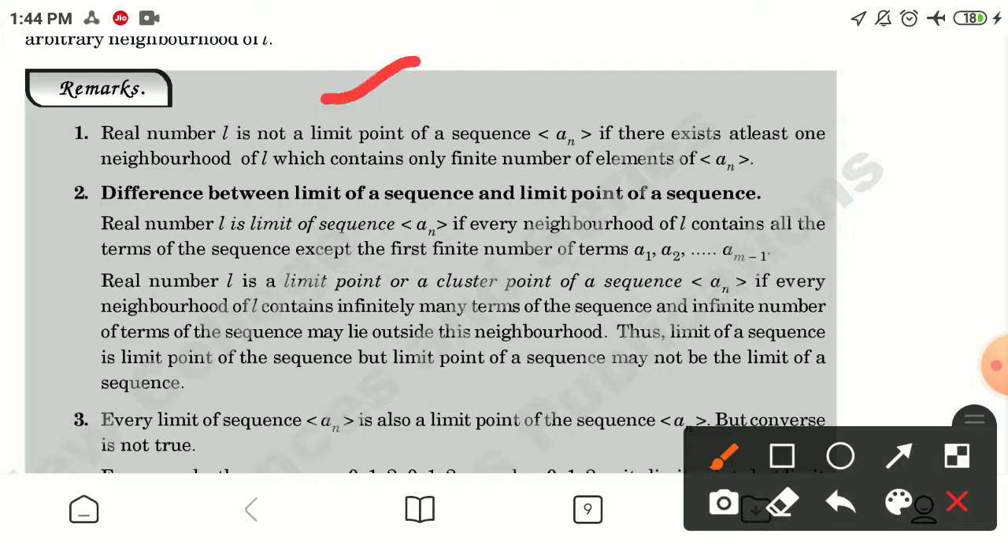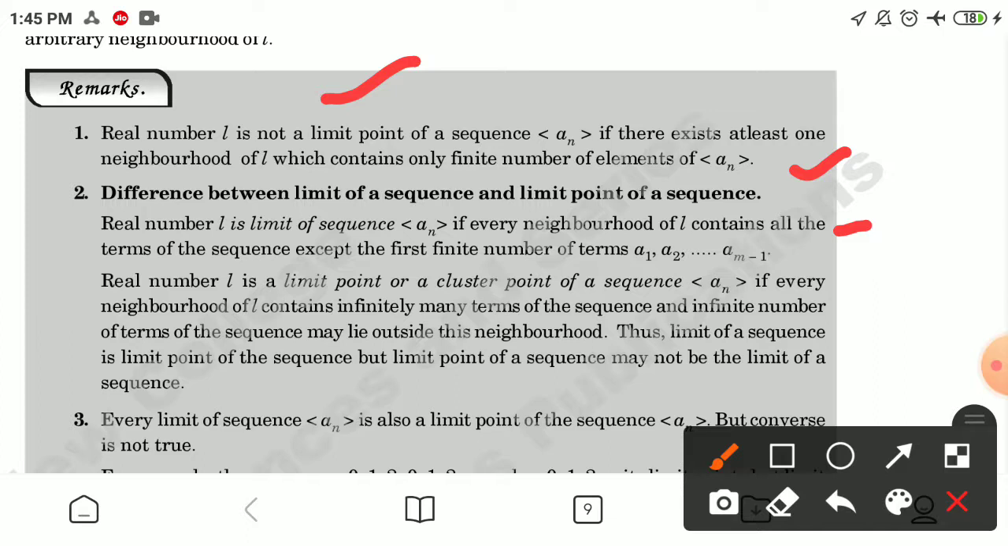Remarks: a real number L is not a limit point of a sequence a_n if there exists at least one neighborhood of L which contains only a finite number of elements of a_n. Second, the difference between the limit of a sequence and a limit point of a sequence. Real number L is